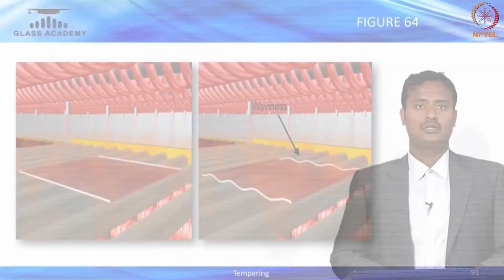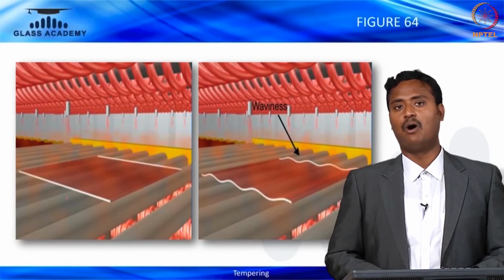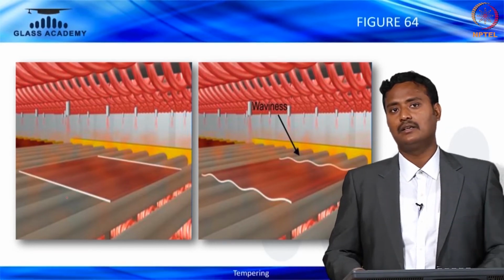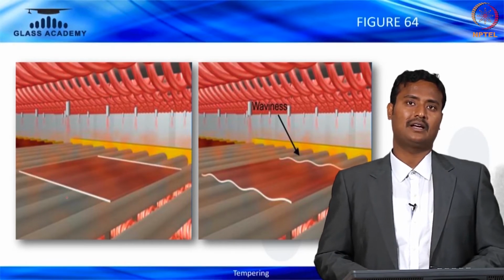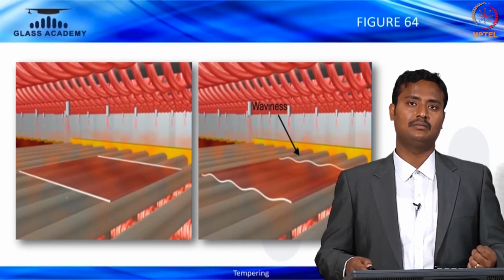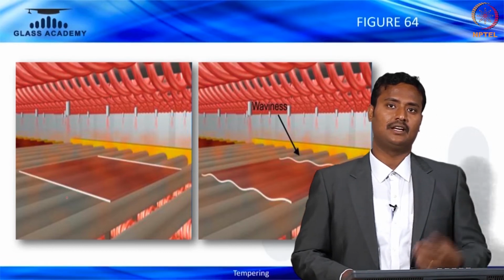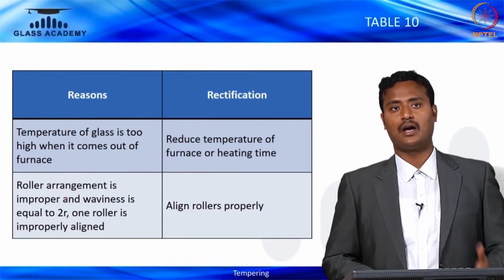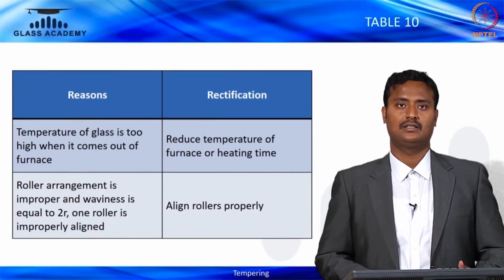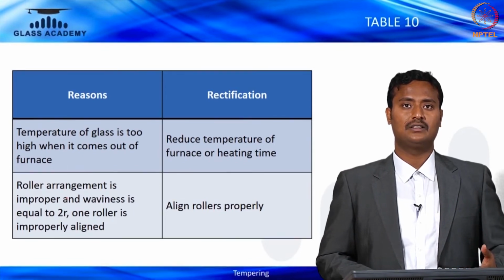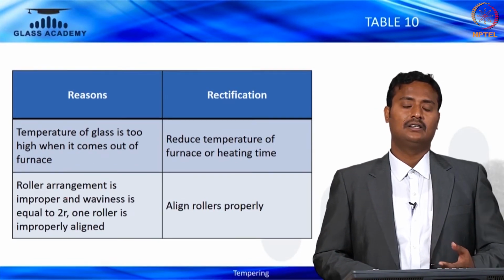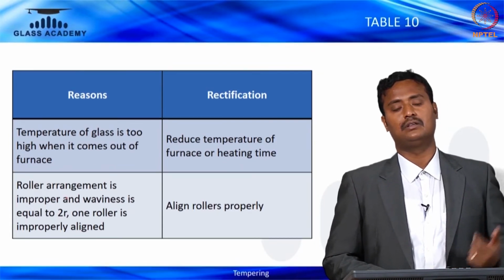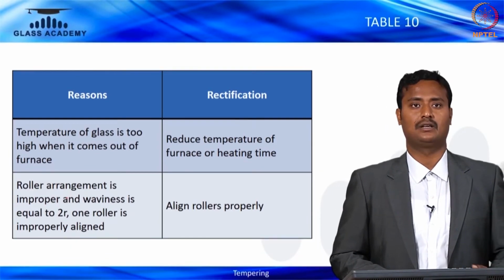Increase the heating time. Now waviness is the most common defect for all tempered glasses. It cannot be avoided, but it can be slightly modified, or slightly eliminated, with the help of the convection system and heating time changes. The reason is that the temperature of the glass is too high when it comes out of the furnace. Reduce the furnace temperature or heating time. Mostly, if you reduce the heating time gradually, you'll be able to attain proper distortion-less tempered glass.